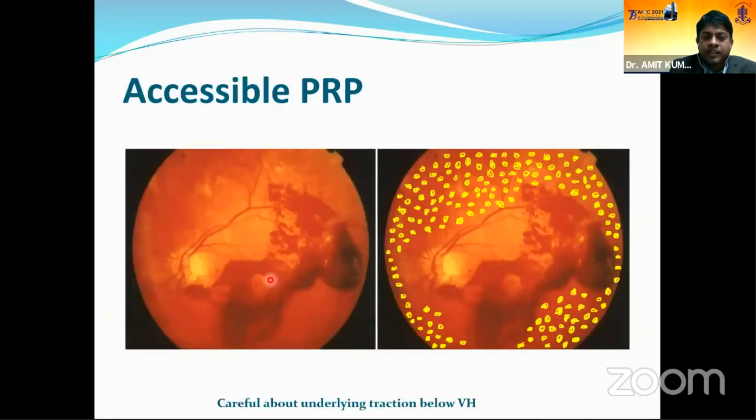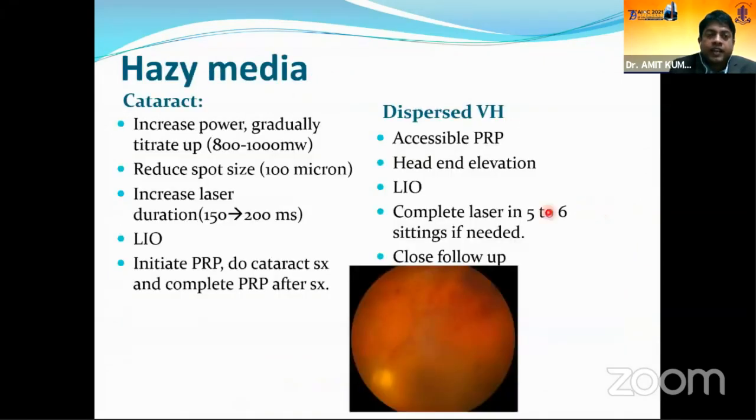So accessible PRP: if there is VH or PRH, whichever areas of the retina are visible, we have to do the laser, and subsequently as the VH clears, we have to fill up those quadrants. Now, how to tackle a hazy media? If the patient has cataract, we can increase the power and gradually titrate up to 800 to 1000 milliwatts.